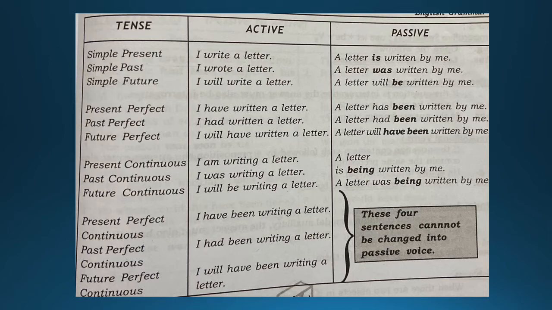So till now what did we do, my dear boys? We did the first one, what is voice. Then we did the two types of voice, that is active voice and passive voice. We understood it with the help of an example, am I right? And later on we learned about the rules to change from active voice to passive voice. Then we learned about the note that has been given.